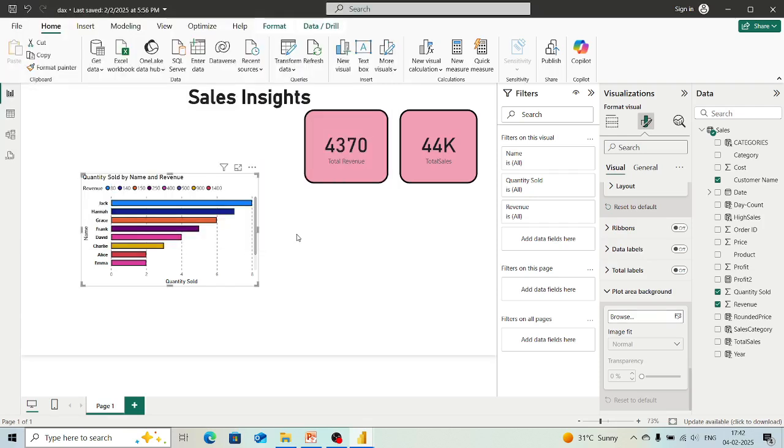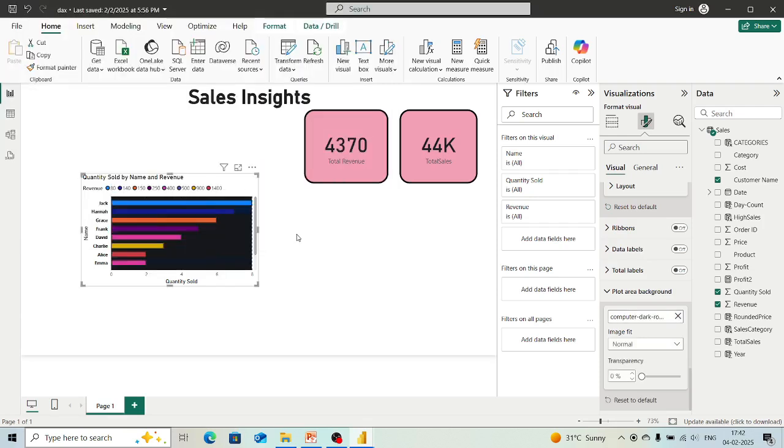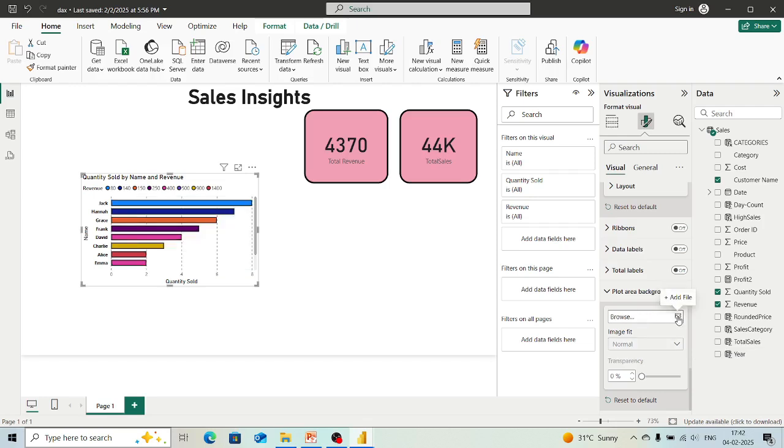Again, if I take this here, this is known as the plotting area. This plotting area's background is being changed, so we don't want this, but we can do this also. I'm going to remove it. So this is how we are creating a chart.